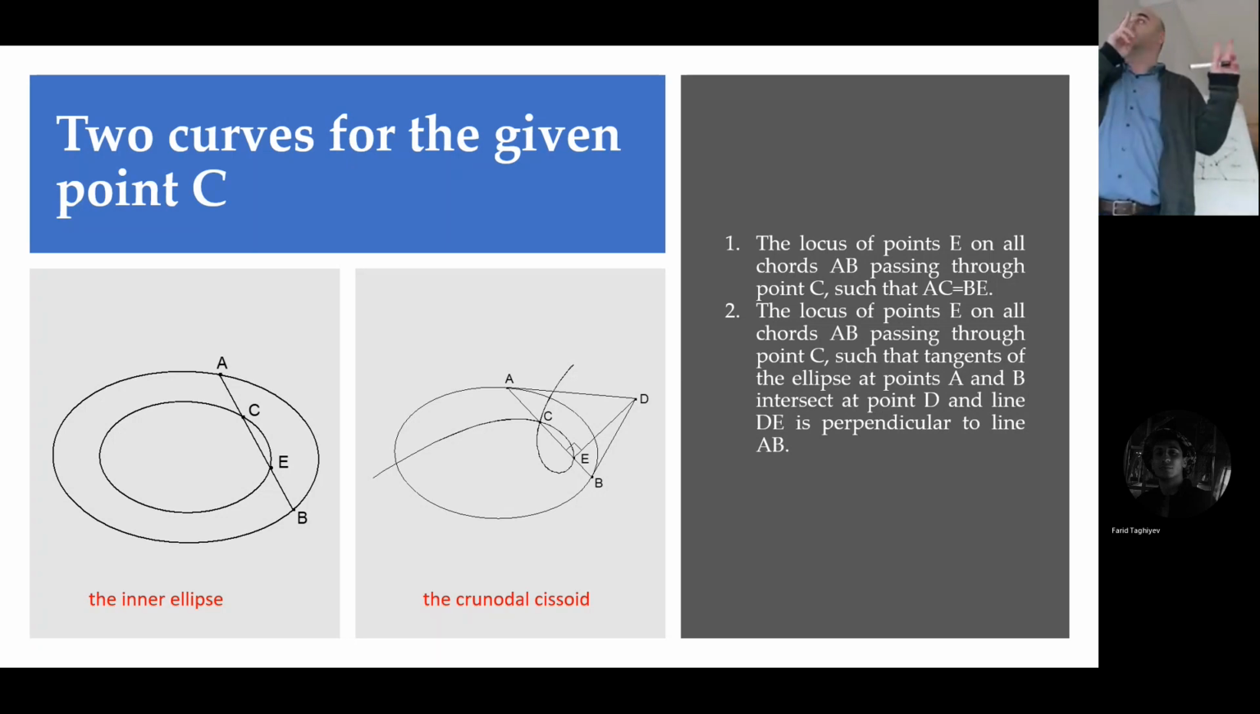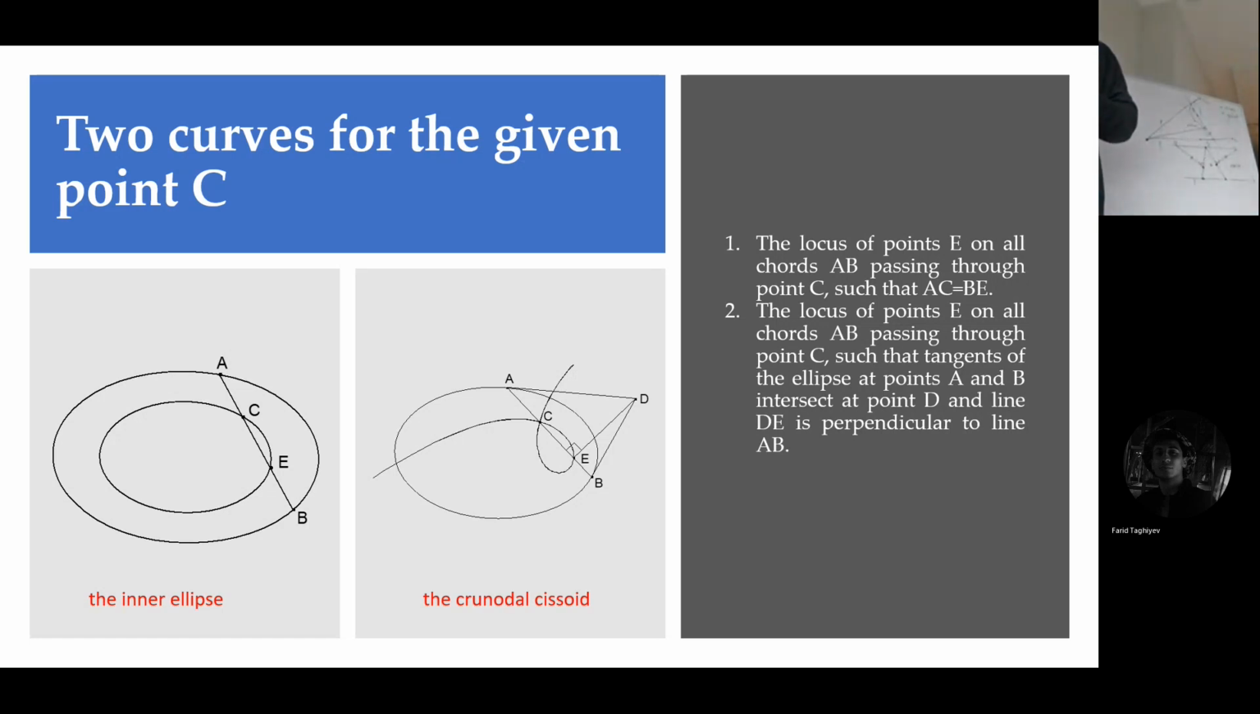For this, I need two curves. C is the given point, and this is the chord. I choose point E such that this is equal to this. It is easy to prove that the locus of point E is another ellipse. I can even write it as an equation. C is fixed. As I move AB around C, each time I can choose a new point E such that AC equals EB.